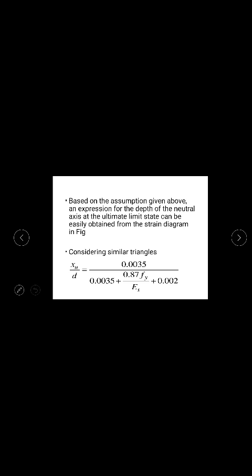So you can see here, this is the diagram showing the values again. See XU max for the limiting depth of neutral axis. I have shown you by considering the similar triangles. You can see this formula, by placing the sides in proportion and applying cross multiplication, you will be getting this. You can see the strain in concrete here, and you can see the ultimate strain in steel here, and the XU max value depends upon the depth. You will be having XU max values related to the effective depth.